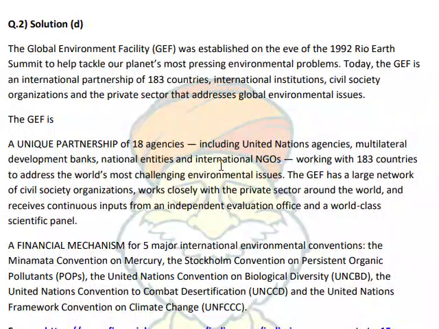The GEF is the financial mechanism of five major international environmental conventions: the Minamata Convention on Mercury, the Stockholm Convention on Persistent Organic Pollutants (POPs), the UN Convention on Biological Diversity (CBD), the United Nations Convention to Combat Desertification (UNCCD), and the United Nations Framework Convention on Climate Change (UNFCCC).